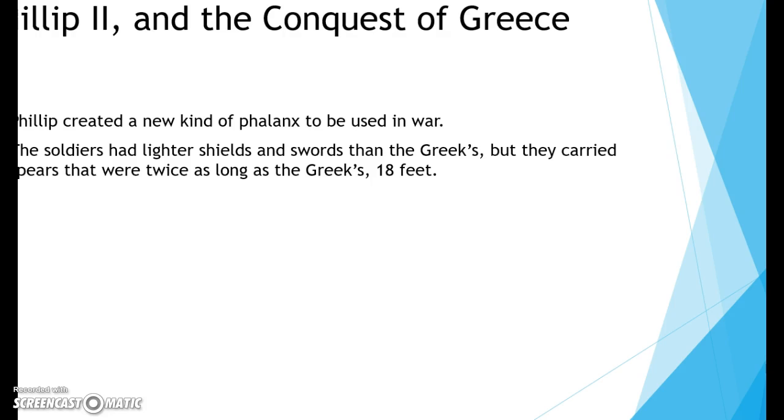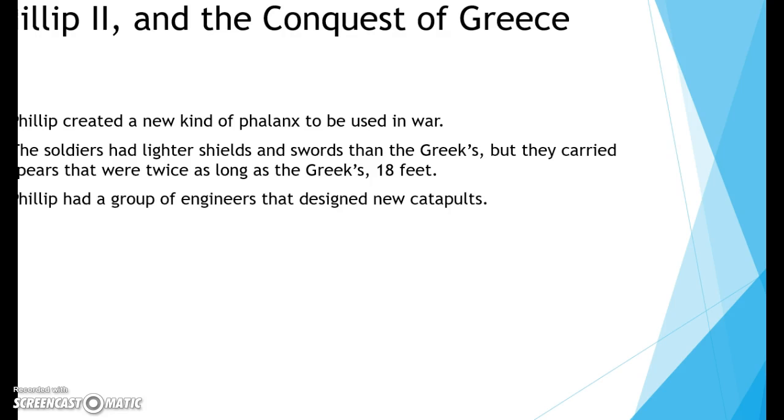In Philip's phalanx, the soldiers had lighter shields and swords than the Greeks, making it easier for them to move quickly. But they carried spears that were twice as long as the Greeks, making it so that the soldiers in Philip's army could kill Greek soldiers before the Greeks could even reach the Macedonians. Philip also had a group of engineers that designed new catapults.